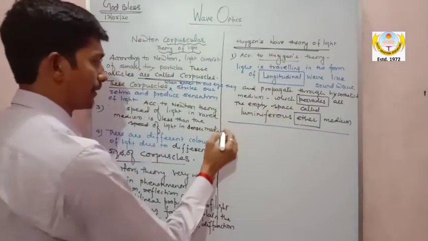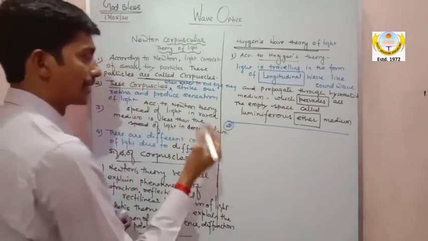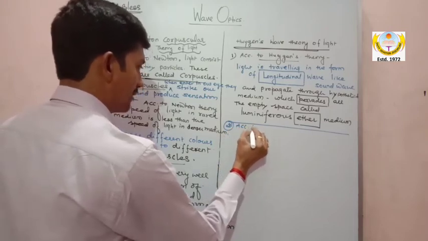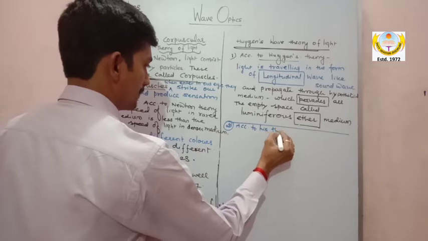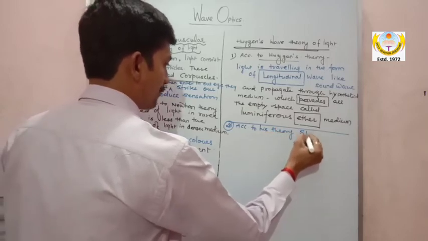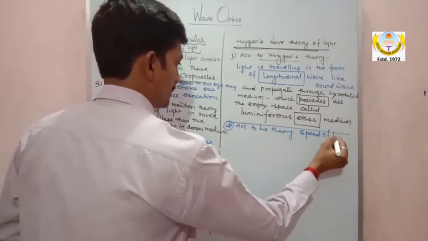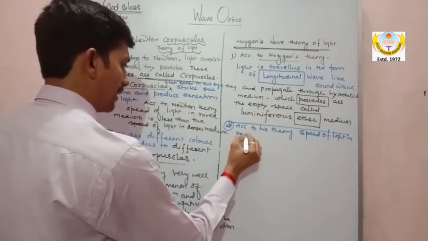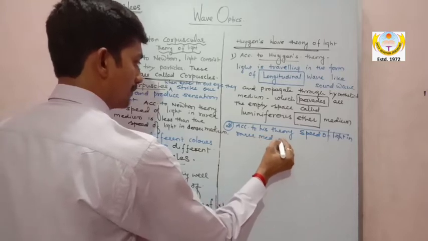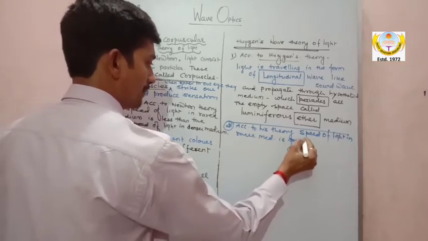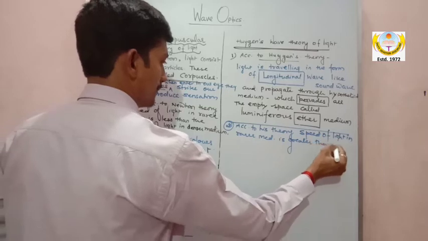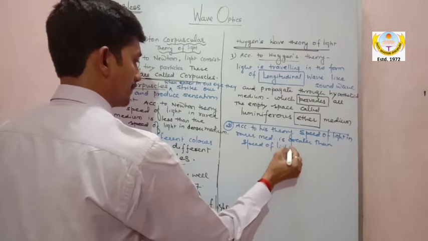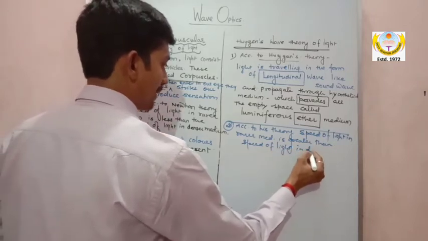So the second point of this is luminiferous ether medium. Second point is that according to his theory, the speed of light in rarer medium is greater than the speed of light in denser medium.